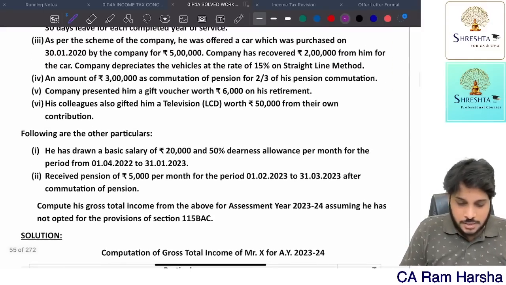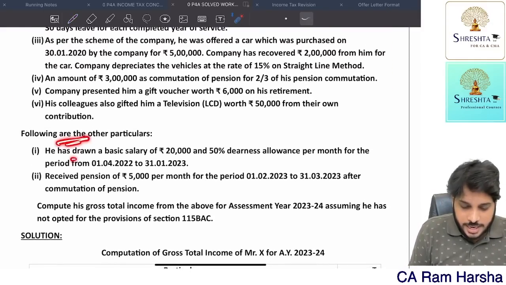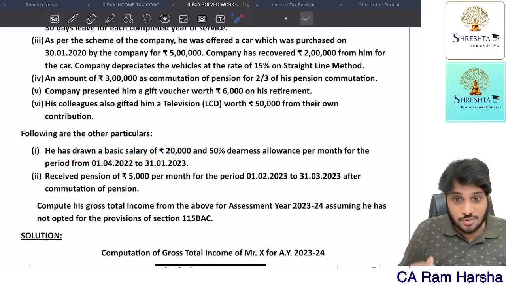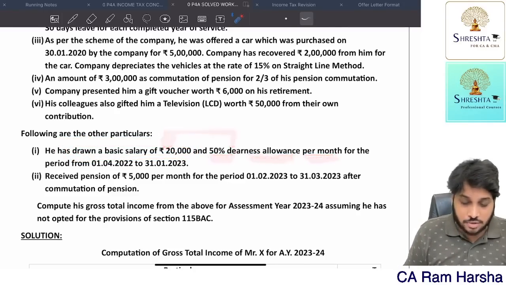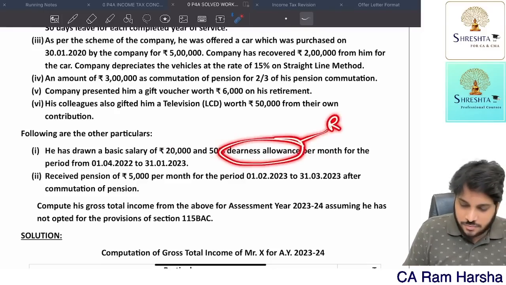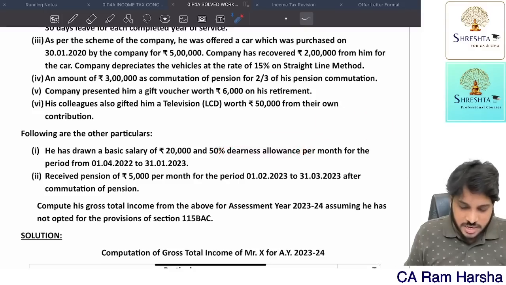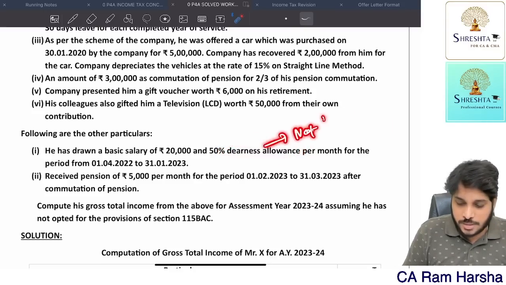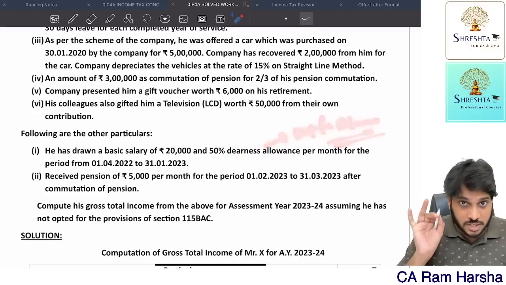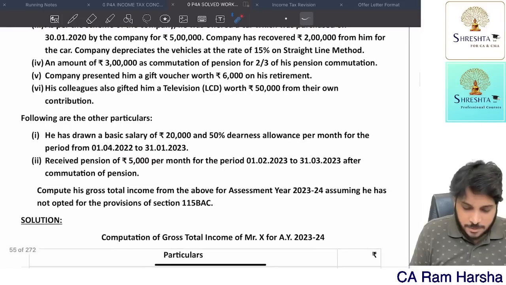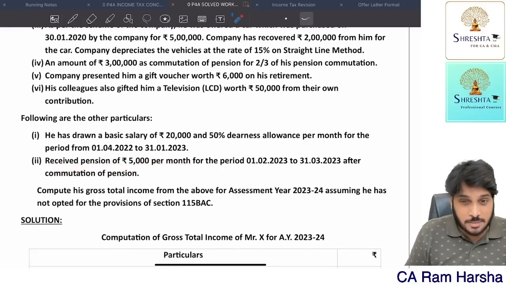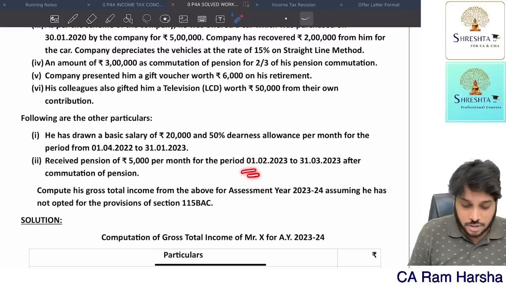Now you see. He has been drawing 20,000 basic salary and 50% DA per month. So in the salary, 50% is DA. Whether this dearness allowance is for retirement or not, they didn't mention anything. So if nothing is mentioned, we assume it is not for retirement. It is from 1st April to 31st January. And he also received a pension of 5,000 per month after retirement. After retirement, he gets a monthly pension, no? Okay, he received pension also.